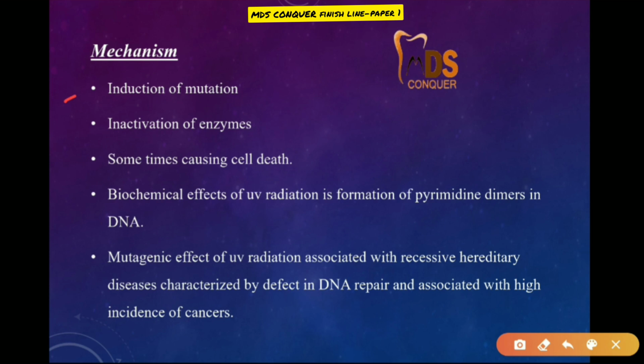The mechanism includes induction of mutation, inactivation of enzymes, sometimes cell death, and other biochemical effects. The mutagenic effect of UV radiation is associated with recessive hereditary diseases. These are a few of the mechanisms.